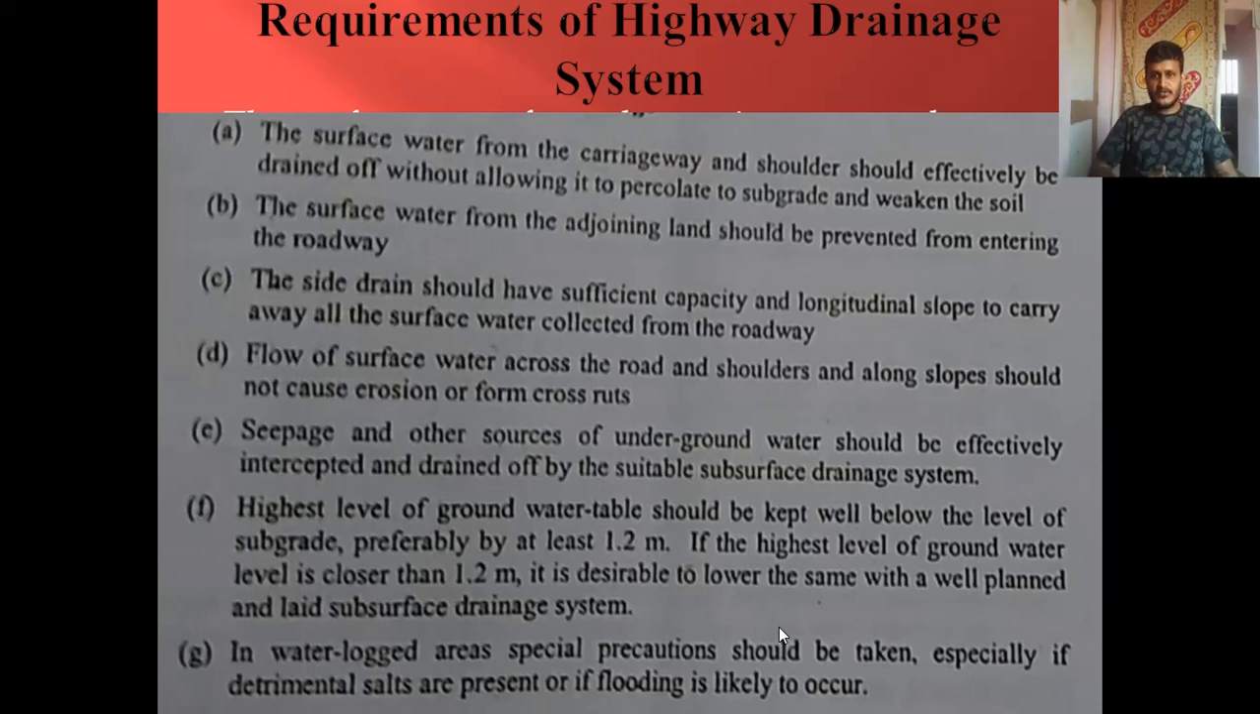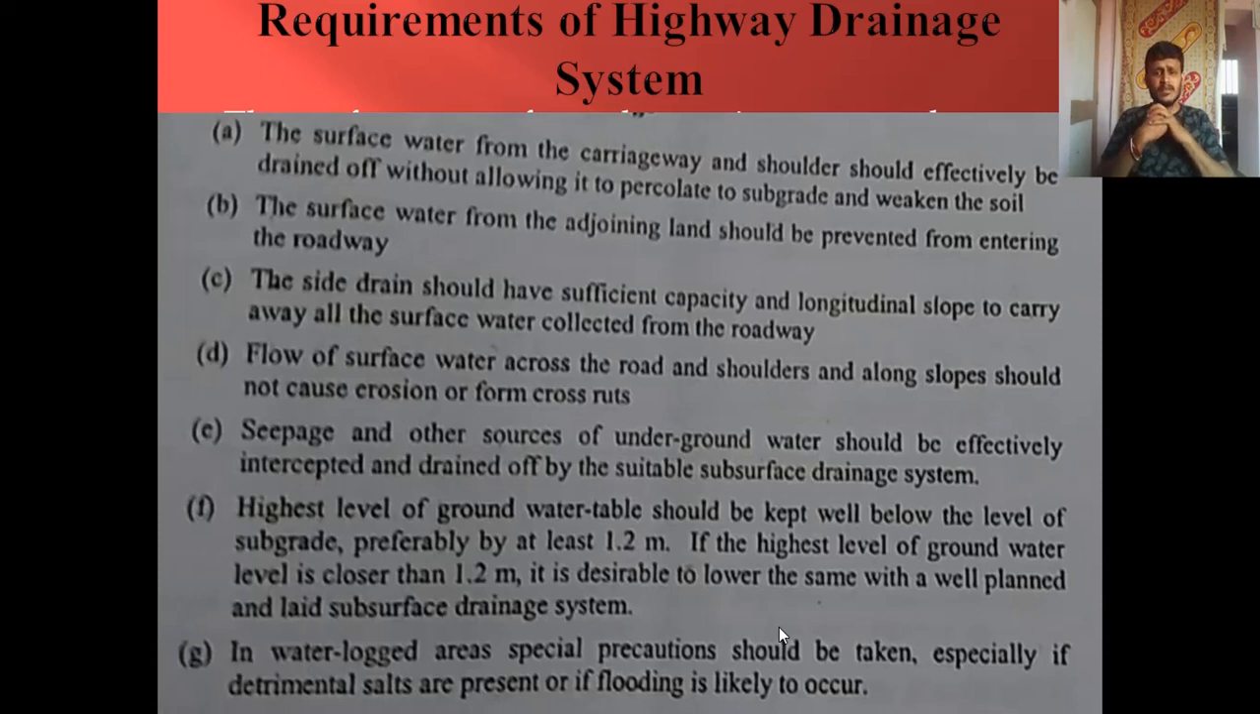The side drain should have sufficient capacity and longitudinal slope to carry away all the surface water collected. That means whatever drain we are going to design should have sufficient capacity to carry all the storm water that is likely to come from the pavement surface as well as from the adjoining land. So in order to do that, we need to provide a proper longitudinal slope.